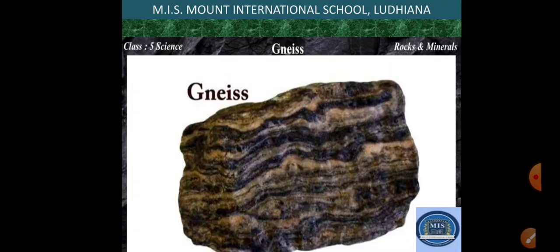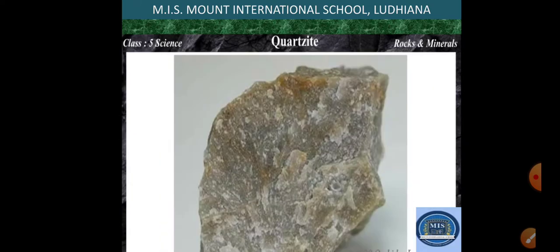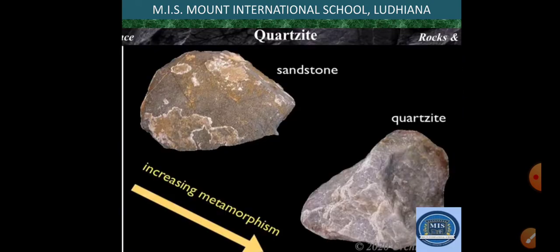Now this is the gneiss, which is very beautiful in appearance. So it is used for flooring, tiling, etc. Granite, on metamorphosis, converts to gneiss, and a different type of texture is there when the granite gets converted to gneiss. Then the other type of metamorphic rock is quartzite.